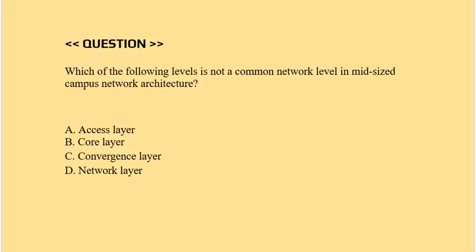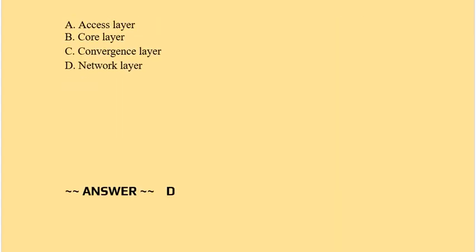Question: which of the following is not a common network layer in a mid-sized campus network architecture? Option A, access layer. Option B, core layer. Option C, convergence layer. Option D, network layer. Correct answer is option D.